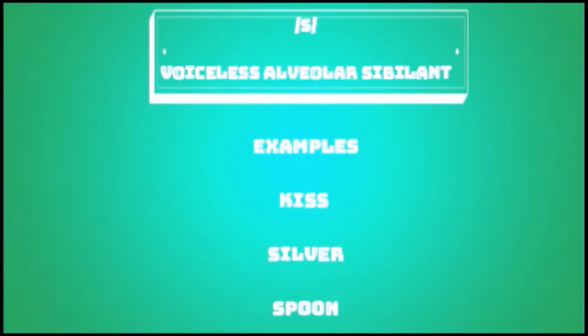This sound is S. To make this sound, you have to clench your teeth together like this. Then put your tongue just behind them. Then you have to restrict the air to a little channel and push the air through this little channel, and this will sound like this. Kiss, silver, and spoon.